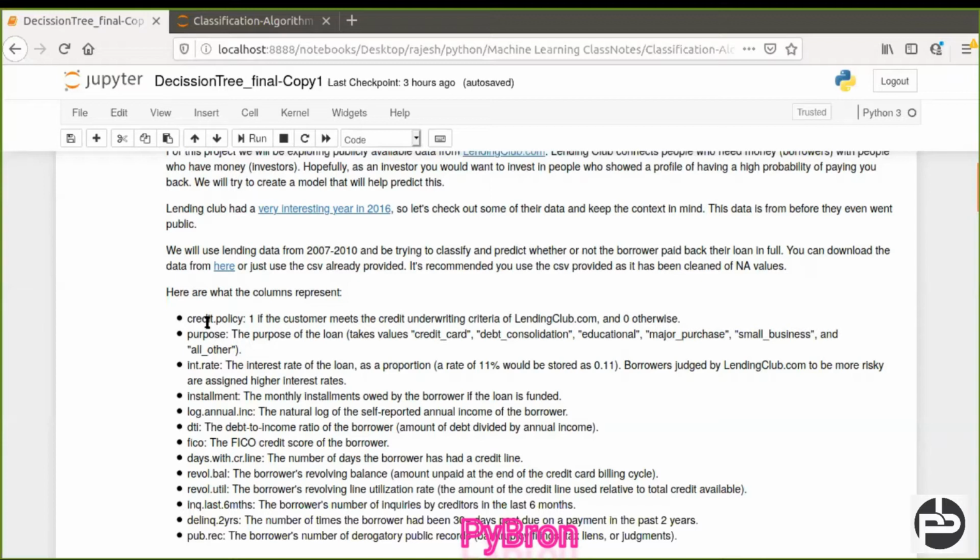Then there is purpose: someone may be taking a loan for a home, or to invest somewhere. Then the rate of interest, the installment, what the installment price is, and the annual income. FICO score, days with credit line, revolving balance, and so on. Everything is written.